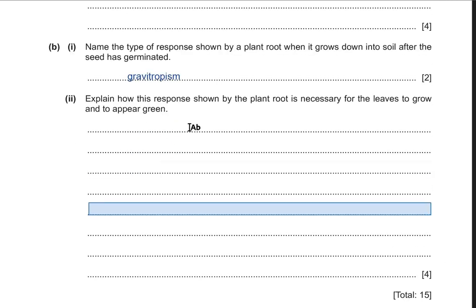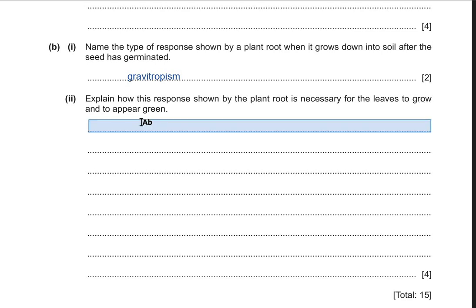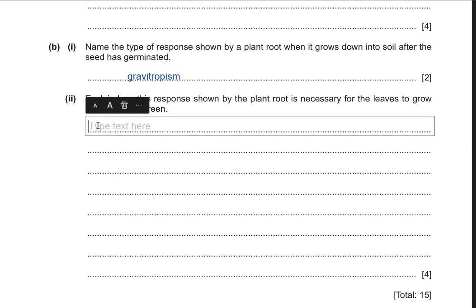Part 2 says explain how this response shown by the plant root is necessary for the leaves to grow and appear green. So basically they're asking how gravitropism by the plant root is important for the leaves to grow and appear green. When the root grows in the direction of gravity, obviously it will be able to absorb more water, and more ions, for example magnesium, nitrates, sodium, potassium. Then the absorption of water will result in cell elongation.